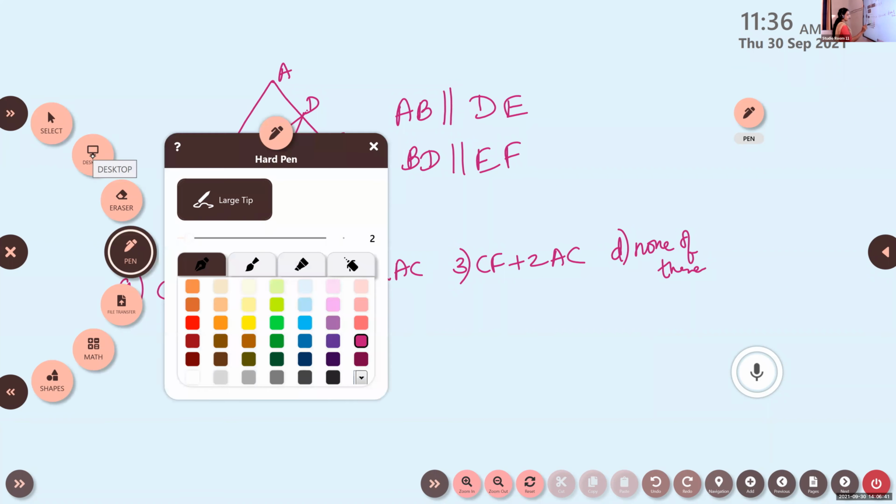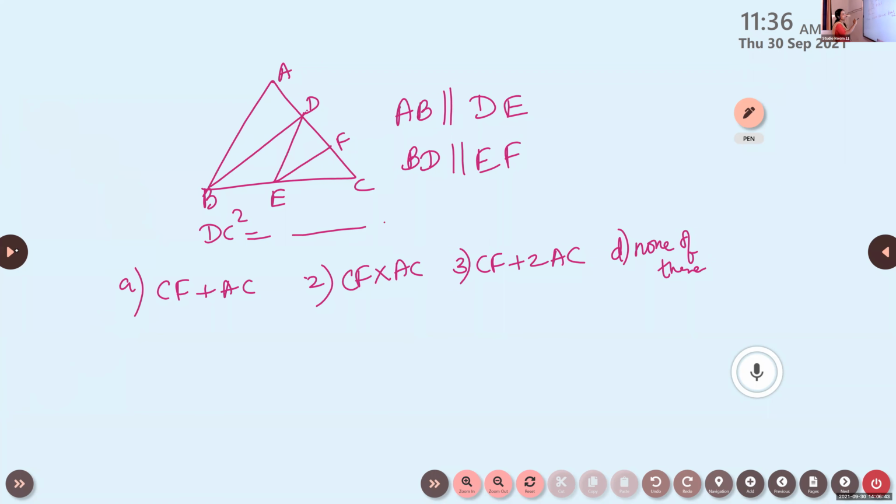Look at this question. You take the first condition here. AB is parallel to DE. So which triangle you have to consider? AB and DE means which triangle? In triangle ABC, is it correct? In triangle ABC, this DE is parallel. So we can write CD by DA.